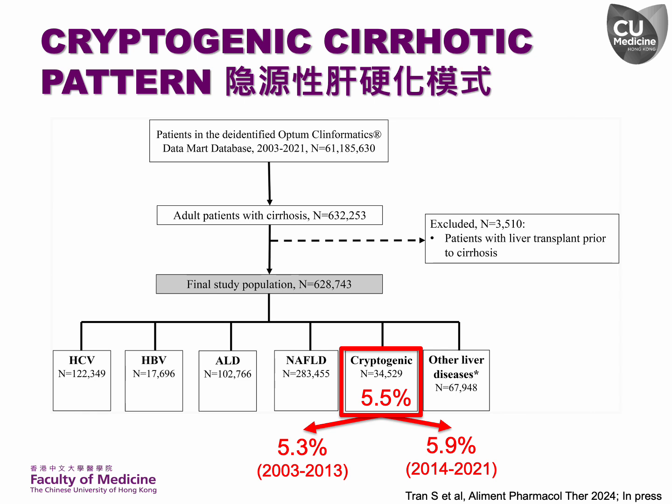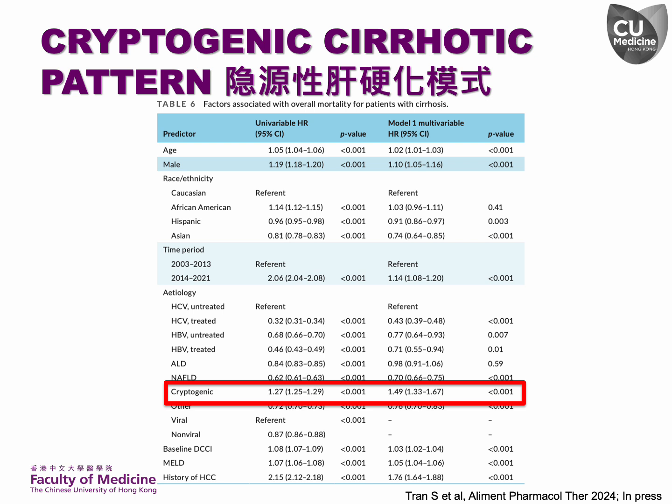In a recent study of a nationwide cohort in the United States involving nearly 630,000 cirrhotic patients, 5.5% were classified as having cryptogenic cirrhosis. Notably, the incidence of cryptogenic cirrhosis increased from 5.3% in the period from 2003 to 2013 to 5.9% from 2014 to 2021, despite advancements in diagnostic techniques. The 5-year overall survival rate for cryptogenic cirrhosis was 58%, the lowest among all cirrhosis causes.